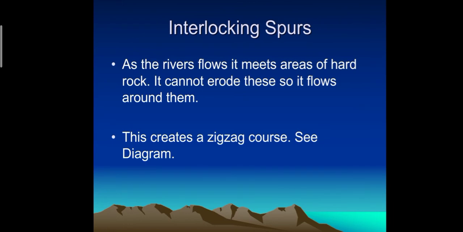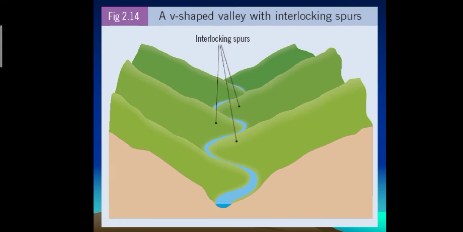Interlocking spurs. What do you understand by it? As the river flows, it meets areas of hard rock. This creates a zigzag course. See the diagram? Here. See how the interlocking spurs occur?